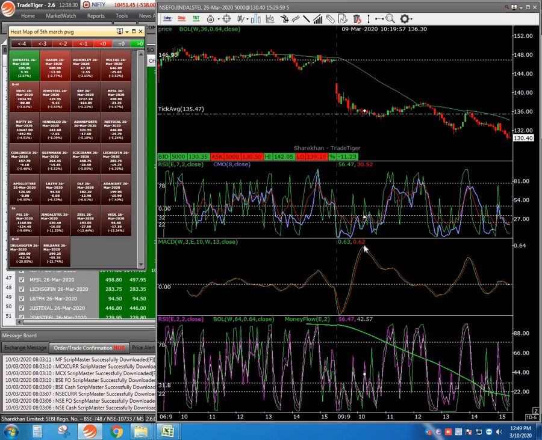MACD was getting connected here. So at 136.30, then it will go down to 134, 135. Around 1 to 1.5 rupees. 1 rupee fetches you 5,000 rupees.